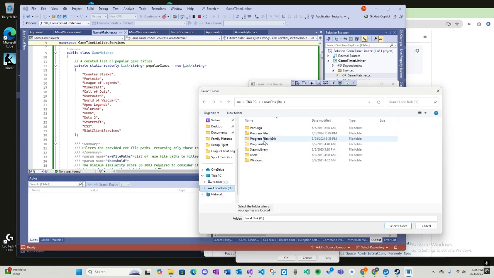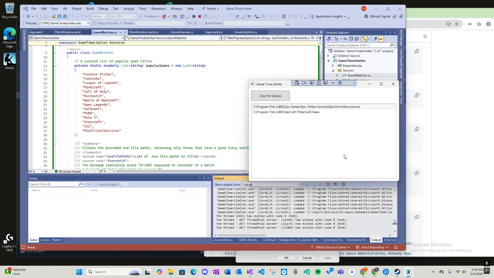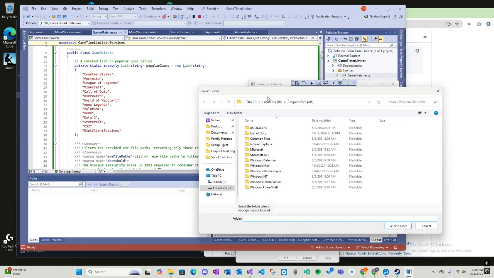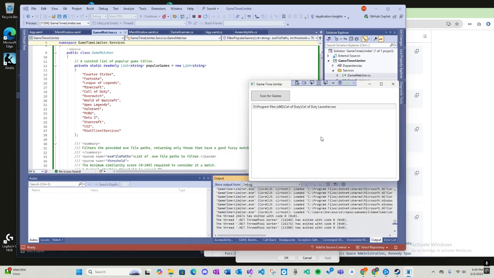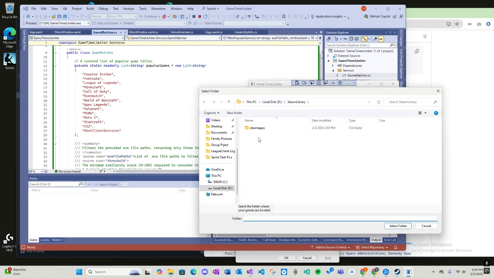So that's perfect. So program files in C. Let's go to the D drive, and look at how much faster it is actually. So Call of Duty Launcher. That's perfect. Let's go to Steam games. So Steam library. It's taking a while. Okay, but there it is, CS2. Let's go, and I took off the initials.